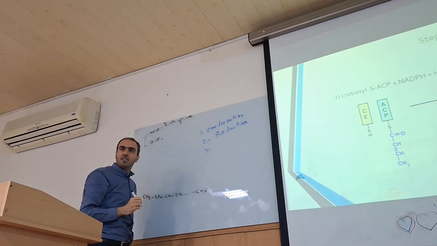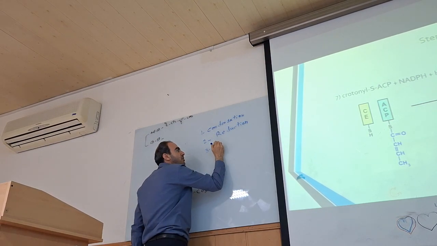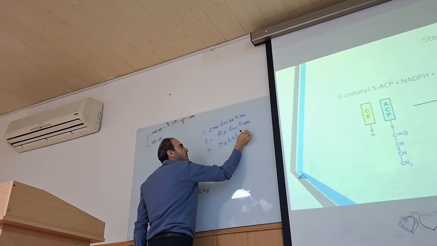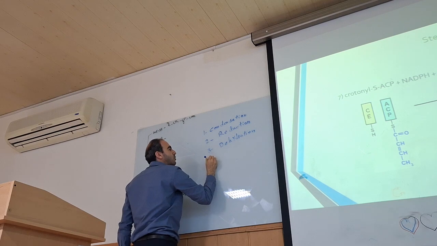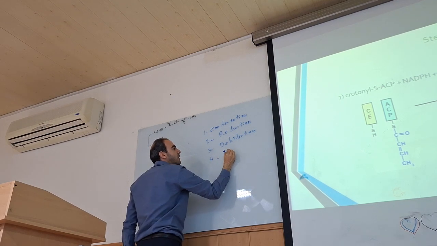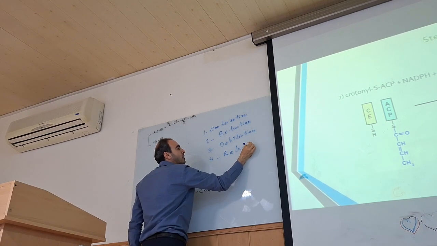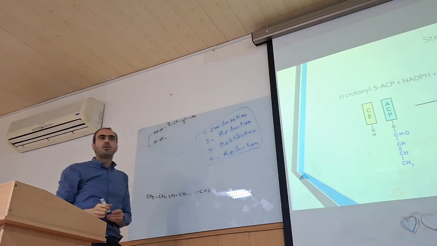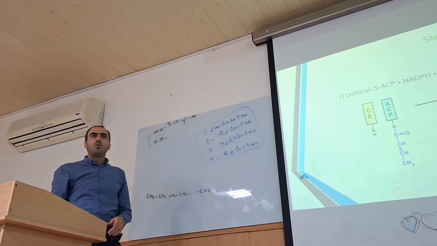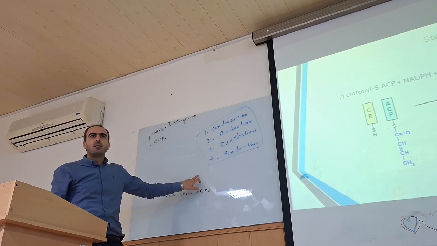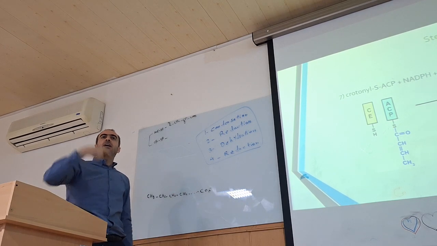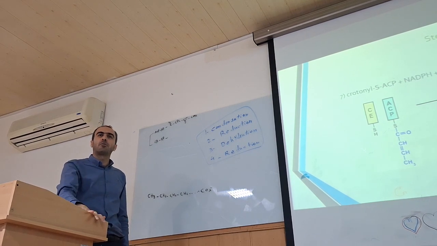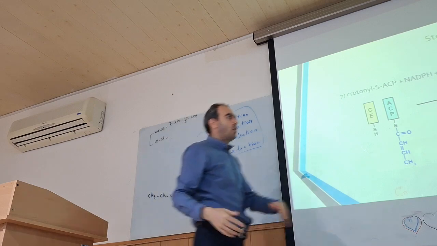The third one was dehydration. And the last one was reduction again. So we have these 4 steps to add another 2 carbons, actually 1 acetyl-CoA with 2 carbons.